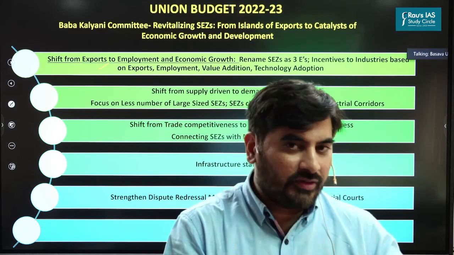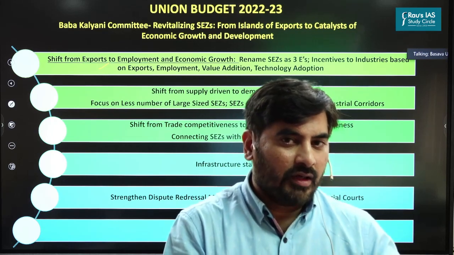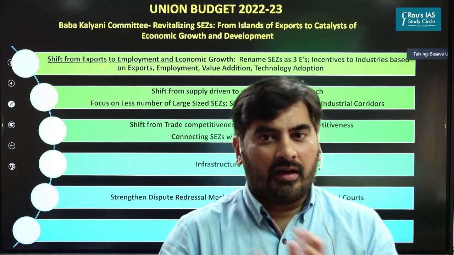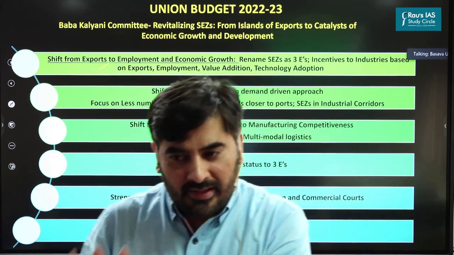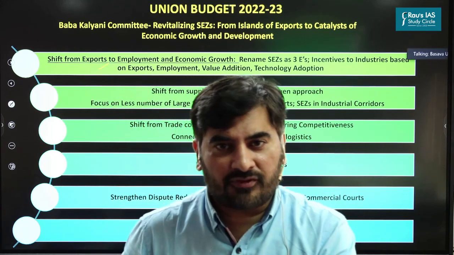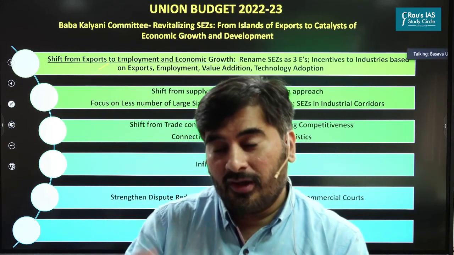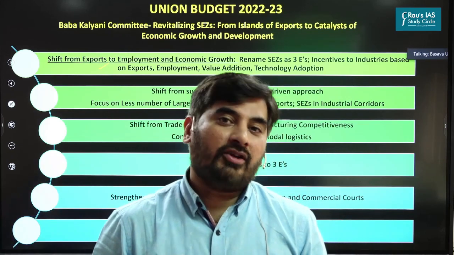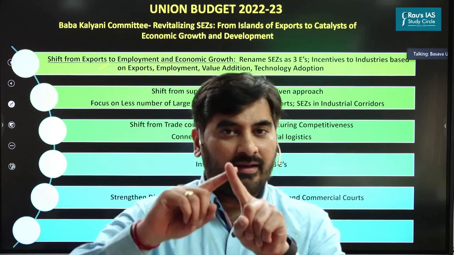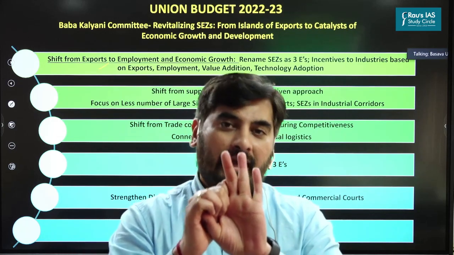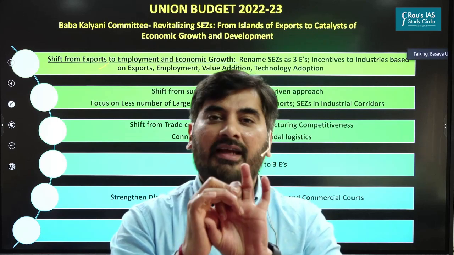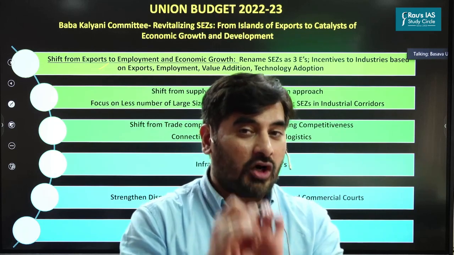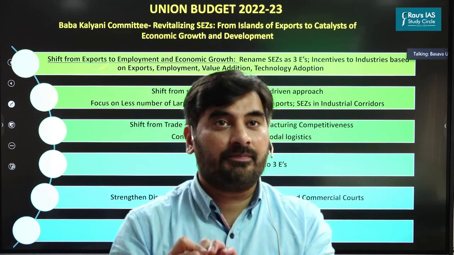Right now, units in SEZs get benefits based upon how much exports they are doing. Higher the exports, higher the benefits. Now what we must do is give incentives not just based on exports, but on how many jobs they are creating, what kind of technology they are adopting, and how much value addition they are doing. Are you getting this point? So two things are there. One, rename the SEZs as economic and employment enclaves. Second, instead of giving incentives only based on exports, give incentives based upon exports, jobs, technology adoption, and value addition.